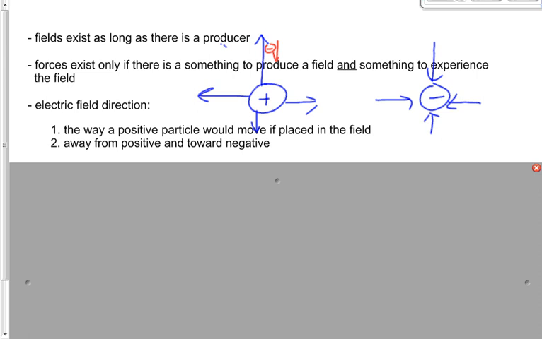But that's not really our concern because our definition is based on the positive. Which way would a positive move if there was a positive there? Which way would a negative move? Well, opposite, but who cares? Positive moves in the direction of the field. So although it would move toward the producer, we don't change the field there. The negative just moves opposite to the field.